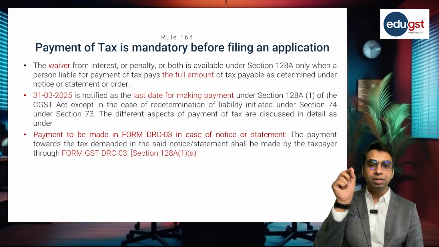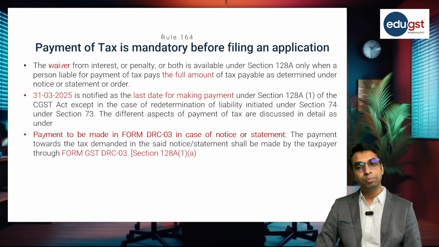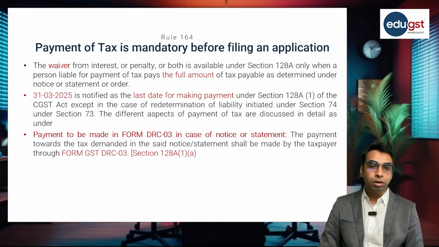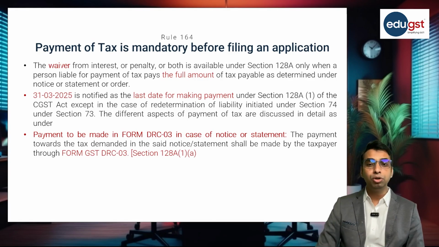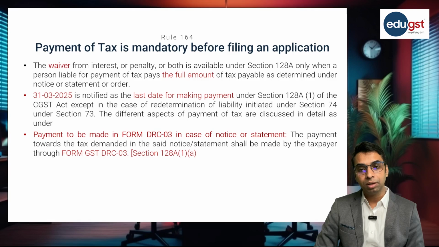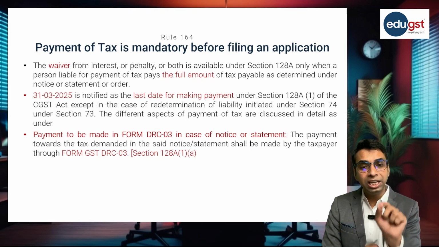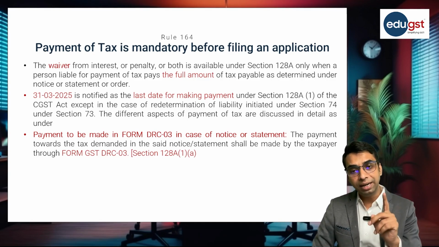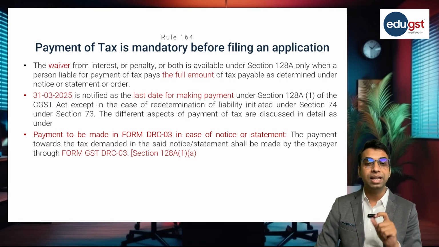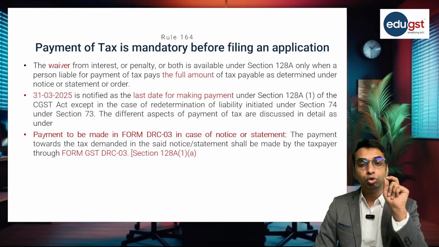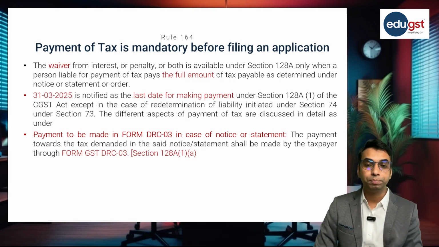Section 128A subsection 1 clause A states that the amnesty scheme is applicable when a show cause notice is issued but no order is issued by the adjudicating authority. In that case, when the application is made in form SPL 01, the taxpayer can make the payment through form DRC 03. In that case, payment can be made through form DRC 03.